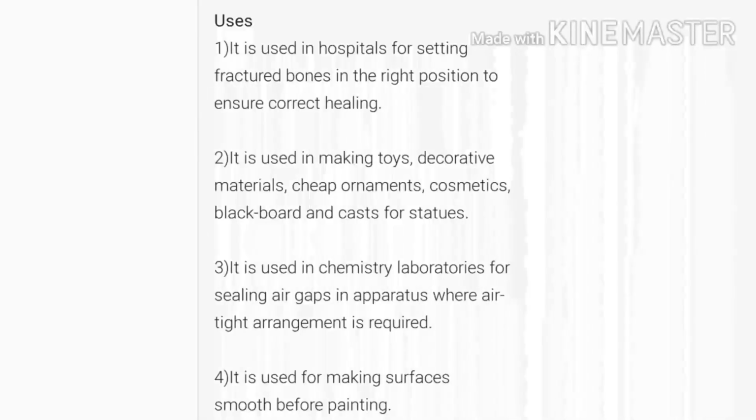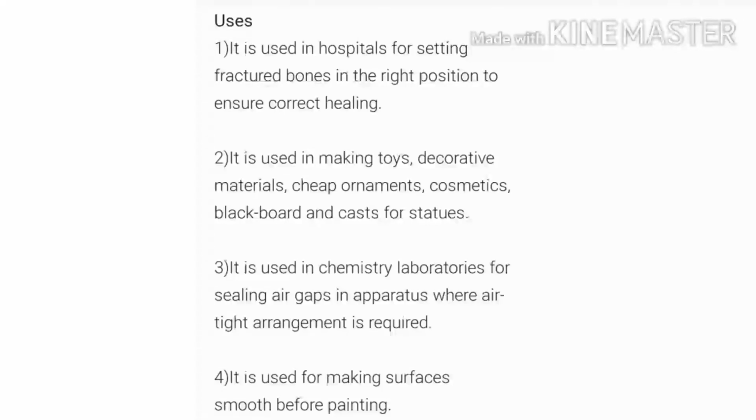It is used in hospitals for setting fractured bones in the right position to ensure correct healing. You know, when we get injured or fall down somewhere, then the doctors can apply plaster of Paris on your hand or legs. Second one is it is used in making toys, decorative materials, cheap ornaments, cosmetics, blackboards and casts for statues.